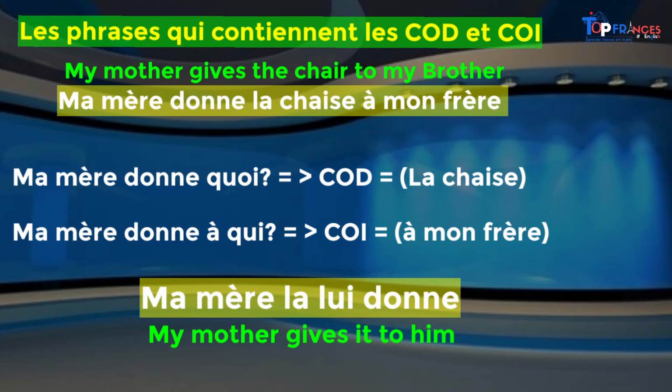But now, what you need to know in this context, the COD always comes first, okay? So when we have the two complements, the pronoun used to substitute the COD comes first, before the COI, okay? Ma mère la lui donne.